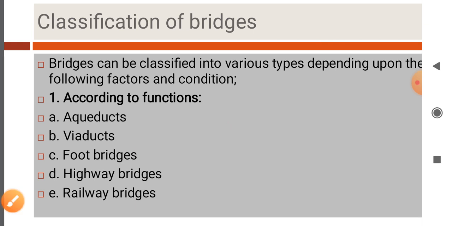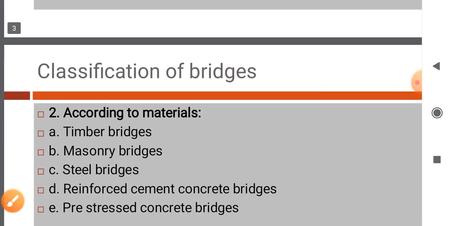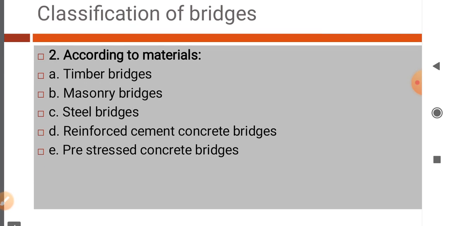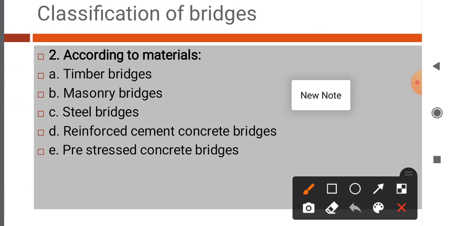Now, next type is classification of bridges according to material. Classification of bridges according to materials are timber bridges, masonry bridges, steel bridges, reinforced cement concrete bridges, and last one, pre-stressed concrete bridges. This is the classification of bridges according to material.